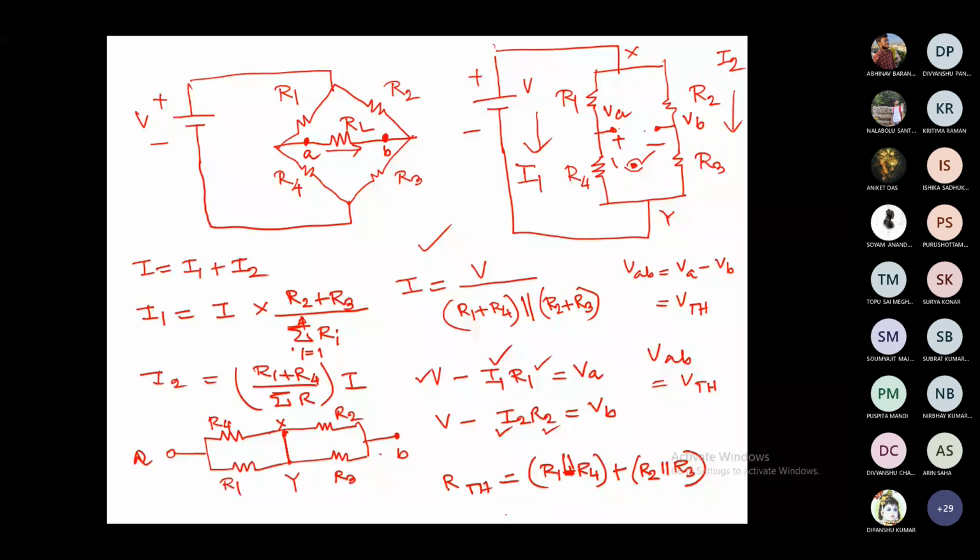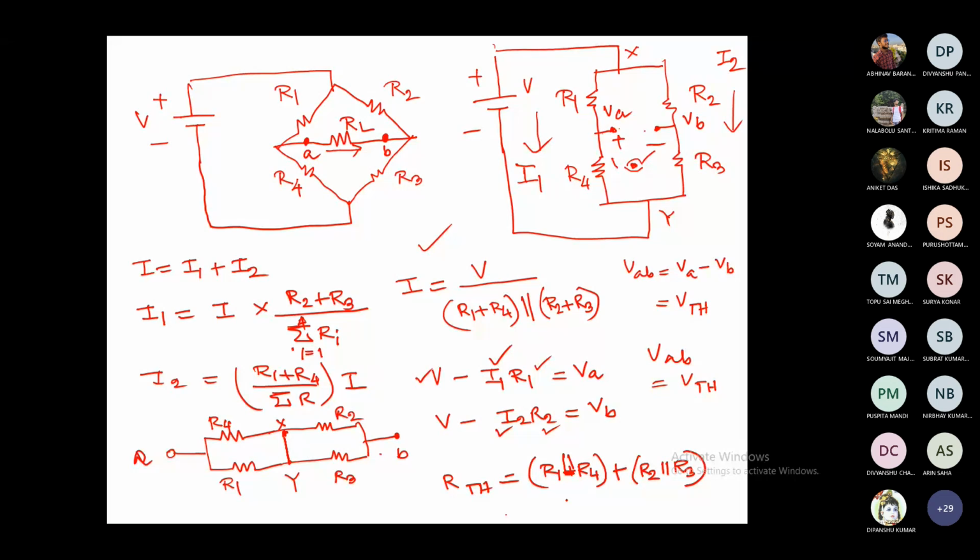First step is to remove the RL, then you find out VAB, that is done. Then second step is you look into the terminals and find out the internal resistance of the circuit, replacing all the sources by their internal resistance. This is what we have calculated, which is RTH.